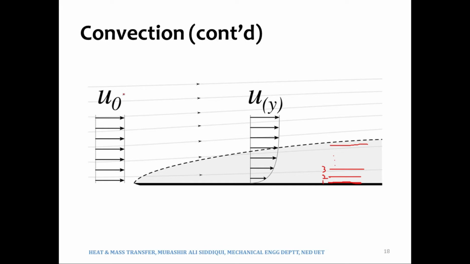So let's say this free stream velocity, we call it u naught, or we also call it u infinity.